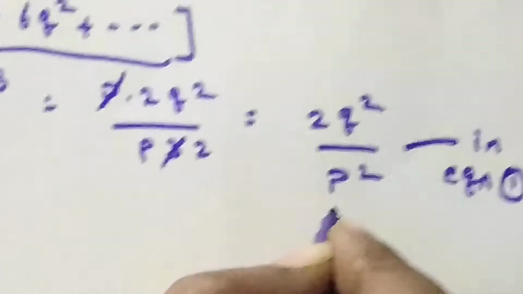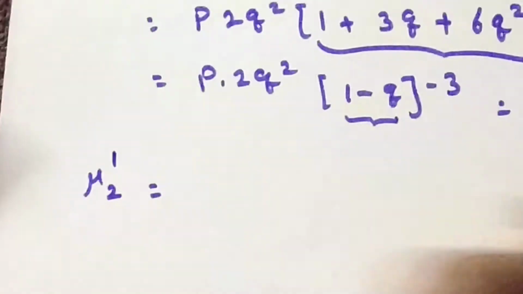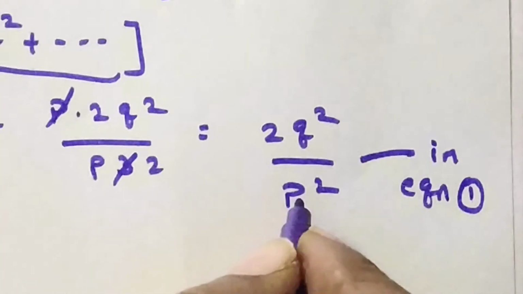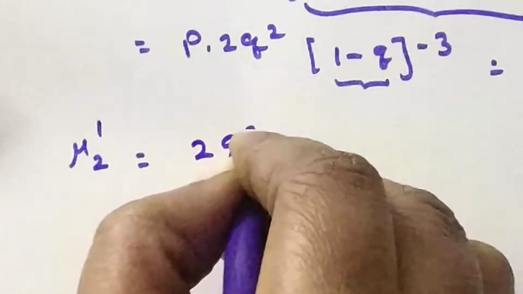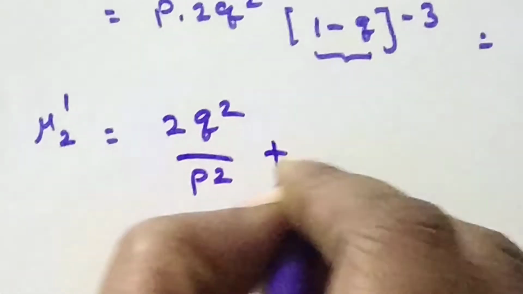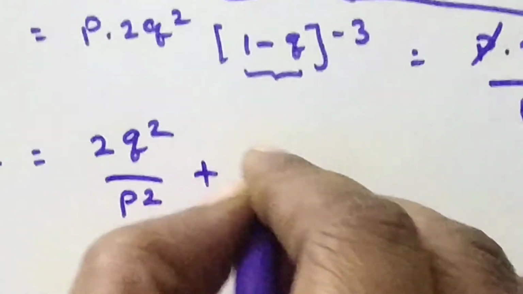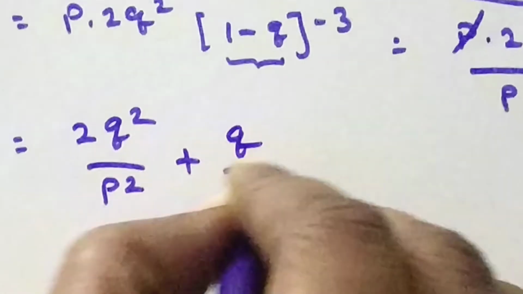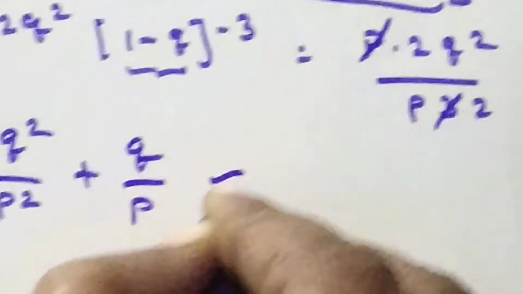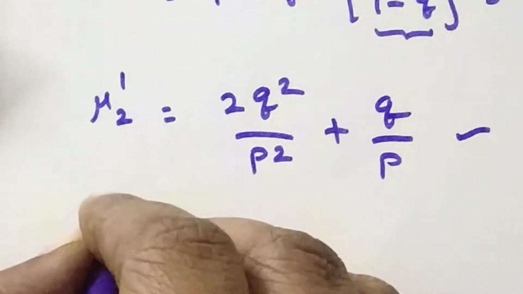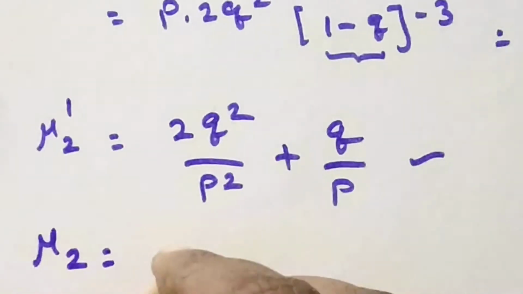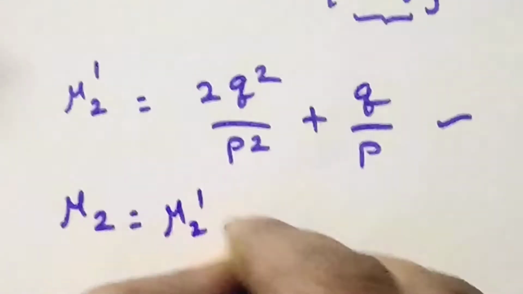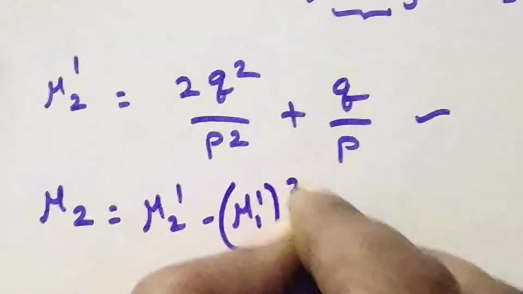Now we have μ2' equal to the summation of x into (x minus 1) into p into q power x, which is 2q²/p² plus the summation of x into p(x), which is nothing but the mean. So we got q/p as μ2'. Now we are going to derive the variance, which is μ2. The formula is μ2' minus (μ1')².